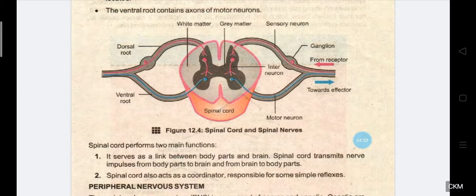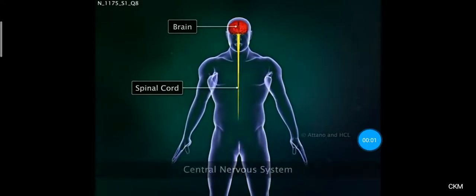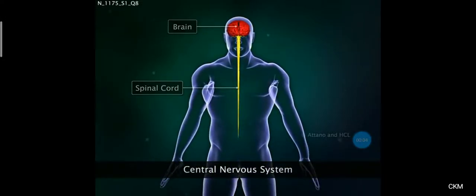One more important function of the spinal cord is the reflex action. The spinal cord acts as the coordinator in the reflex action, which we are going to learn in the next session, inshallah. The brain and the spinal cord are the central nervous system parts.